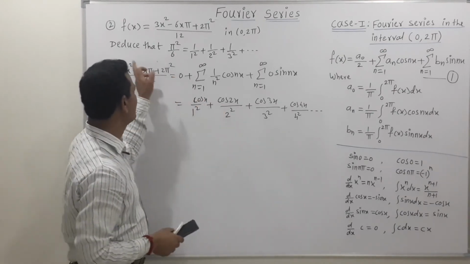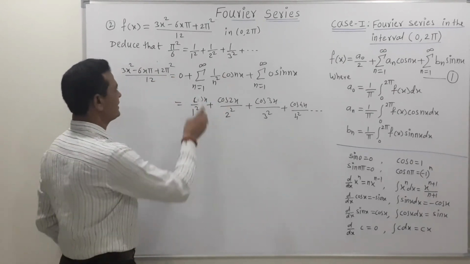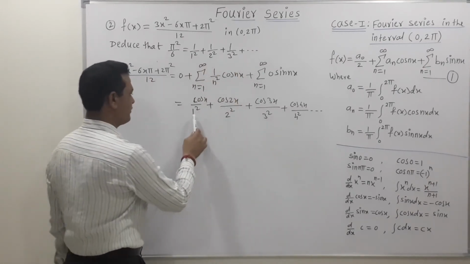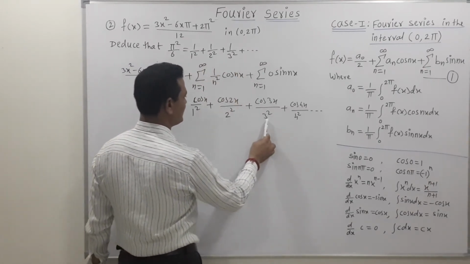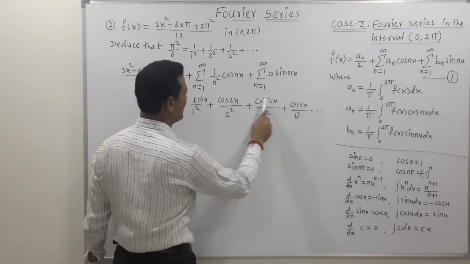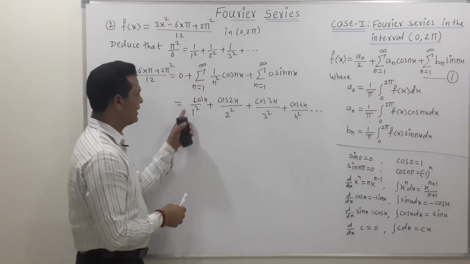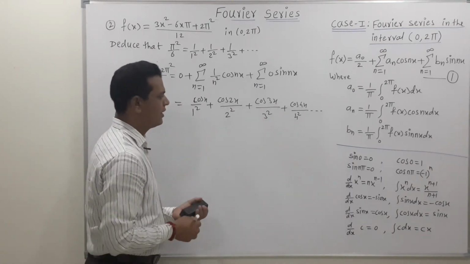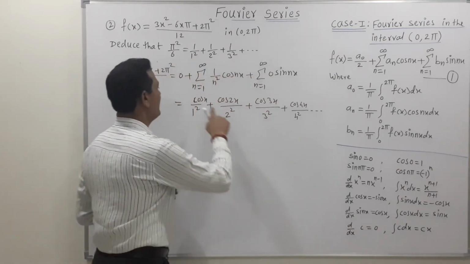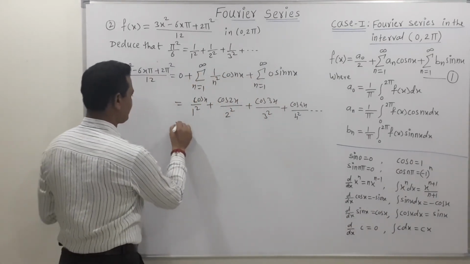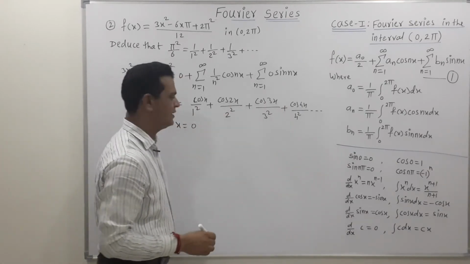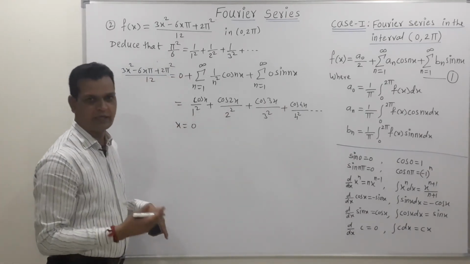Now our aim is to obtain this deduction. Observe that in this deduction, we have 1 upon 1 square, 1 upon 2 square, 1 upon 3 square, so here we get 1 square, 2 square, 3 square, 4 square, and so on. So our requirement is that the numerator value must be 1. We know that the value of cos of 0 is 1. That's why if we put x is equal to 0, then we get all the numerator values as 1. So the substitution is x is equal to 0.